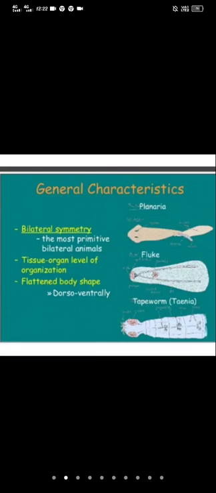So this gives a ladder-like appearance. The nervous system shows a ladder-like appearance. So this is the nervous system of Platyhelminthes. Which type? Primitive type of the nervous system. Okay, clear? Right.